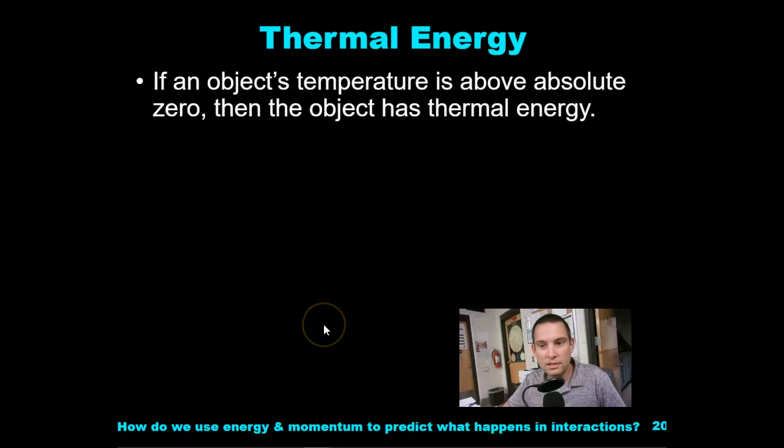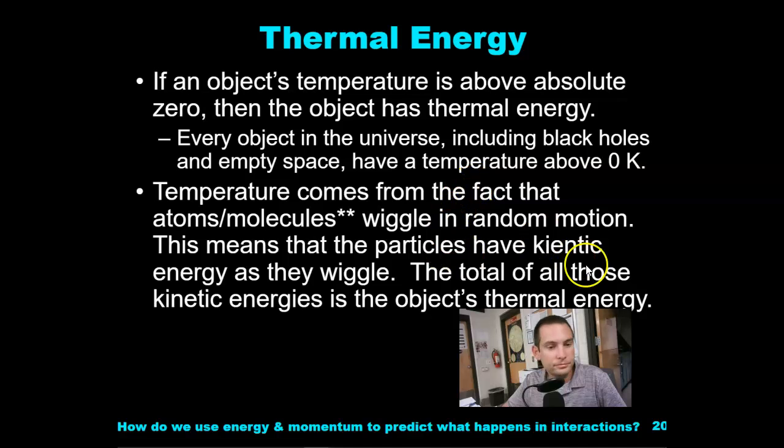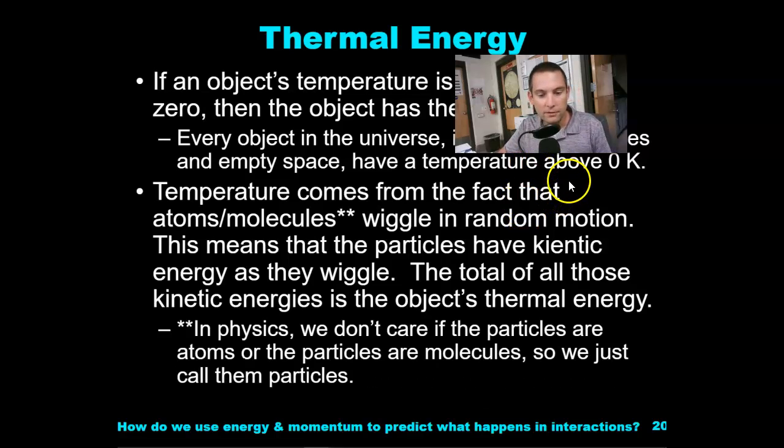Thermal energy. If an object has a temperature that is above absolute zero, then the object has thermal energy. All objects have thermal energy. Every object in the entire universe is above 0 Kelvin. Temperature comes from the fact that atoms and molecules wiggle around in different motion. This means that particles have kinetic energy as they wiggle. The total of all those kinetic energies is the object's thermal energy. In physics, we don't care if the particles are atoms or molecules, so we just call them particles.